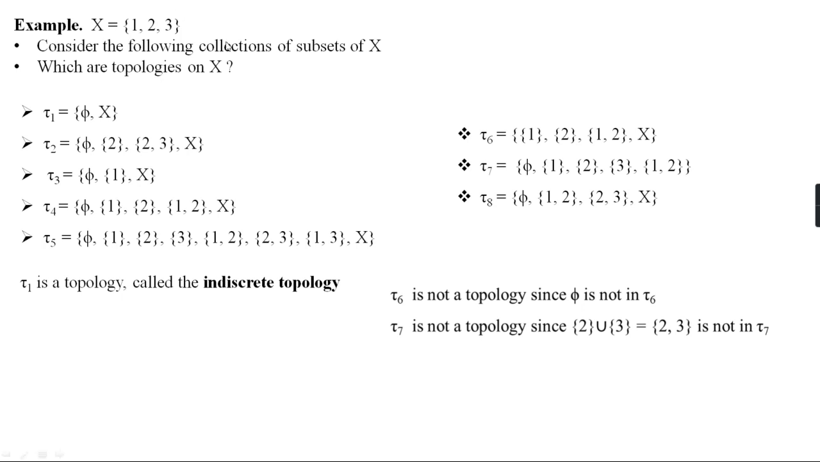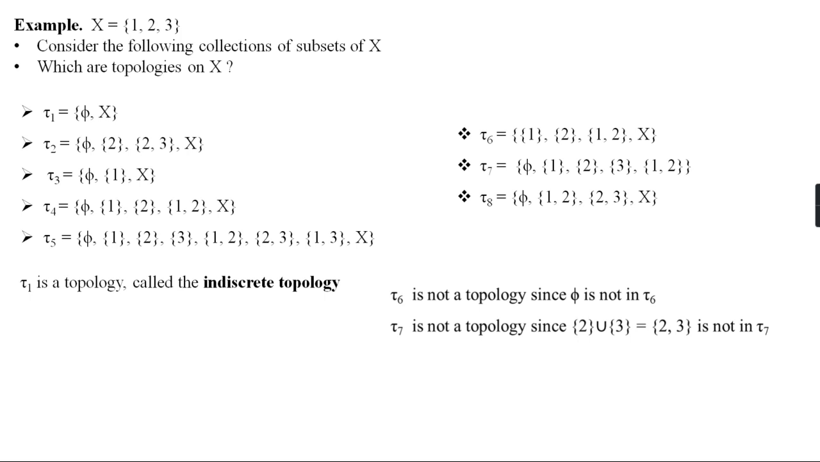Again, tau 3 consists of phi and X, and the extra element is the singleton set {1}. The union of phi and {1} is {1}, that is in tau 3. The union of {1} and X is X, that is also in tau 3. The intersection of X and {1} is {1} itself, that is in tau 3. And the intersection of phi and {1} is phi, that is also in tau 3. So definitely this is a topology on X.